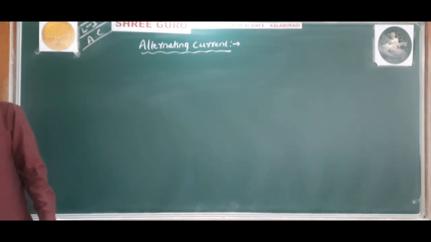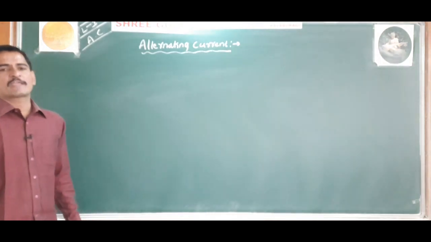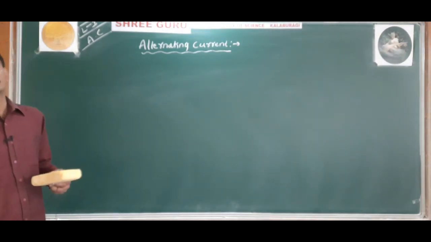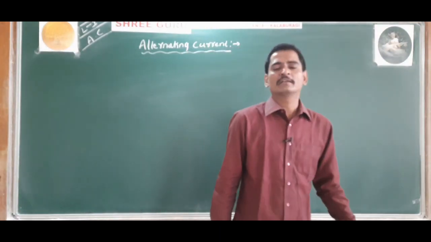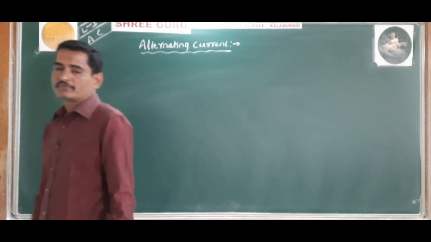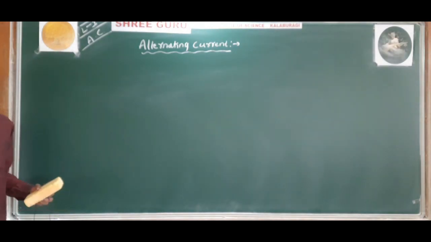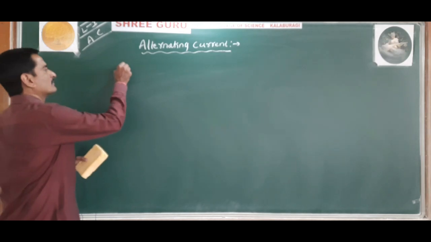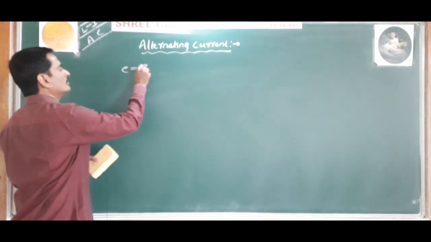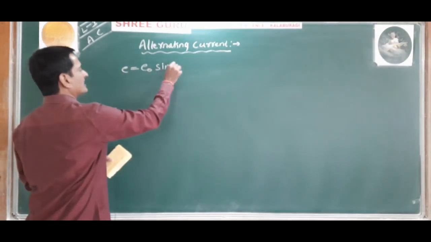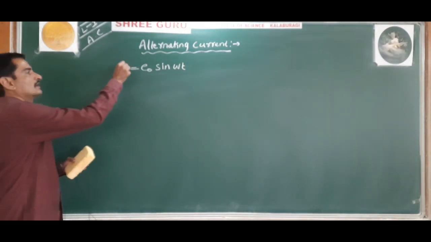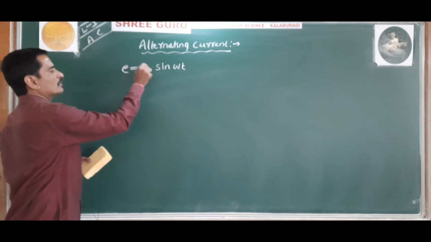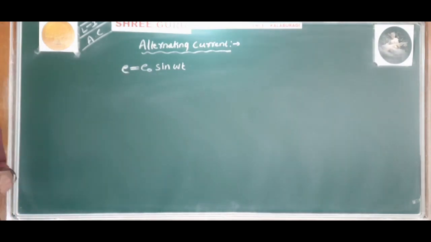When a coil is rotated through a magnetic field, an induced alternating EMF is produced. That induced EMF is given by the formula E is equal to E naught sin omega t. This is the expression for that induced alternating EMF. E is equal to E naught sin omega t.